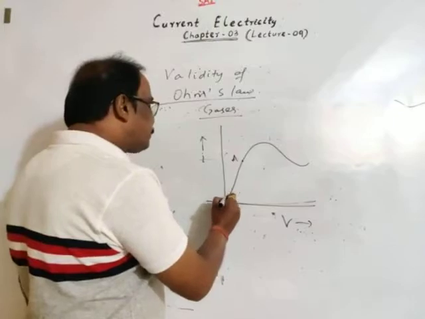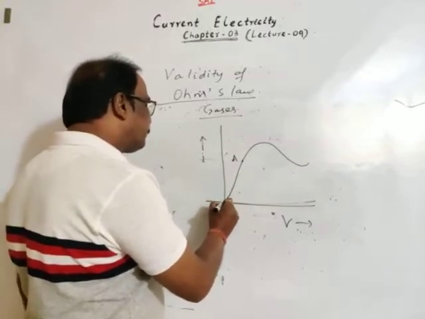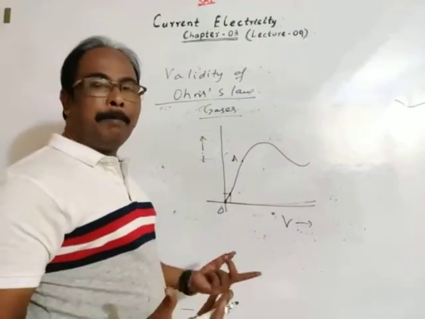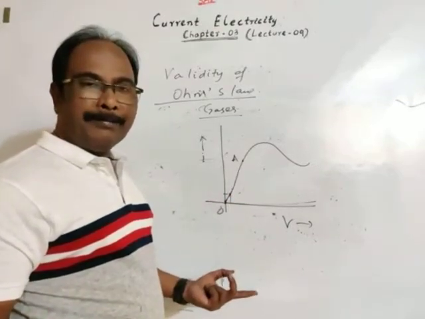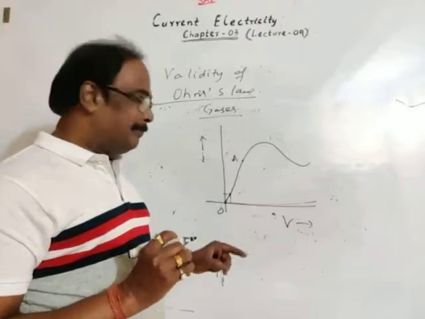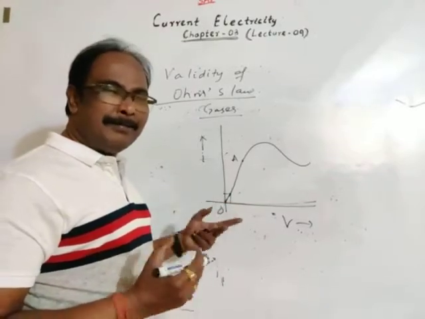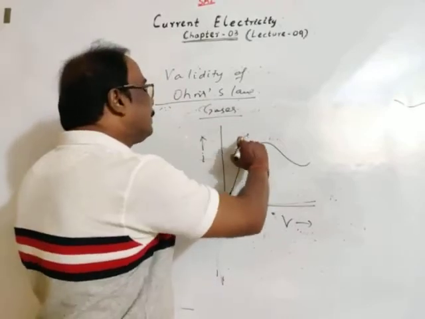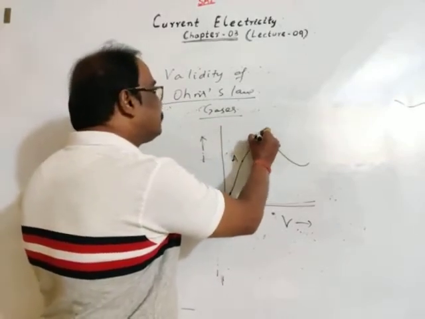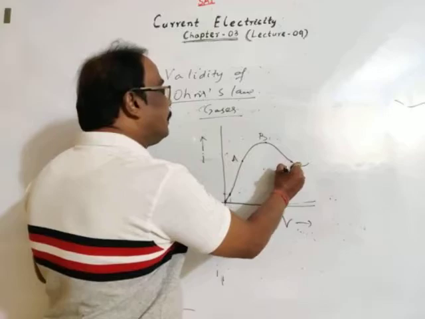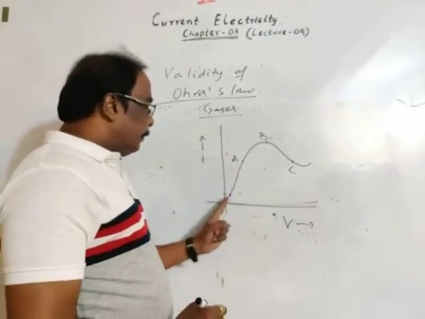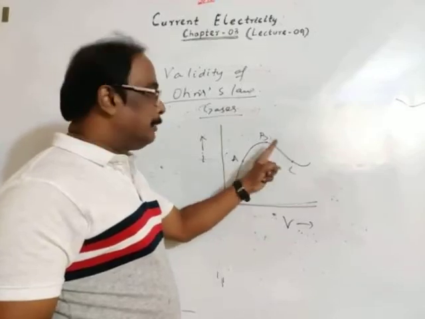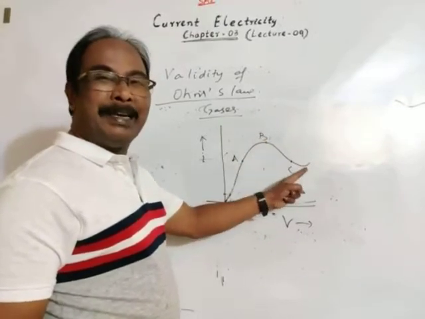If you take very small current, the graph may be treated as a straight line, but usually it is not. Then this is point B, this is point C. OA shows a positive slope, and BC, this slope is negative.